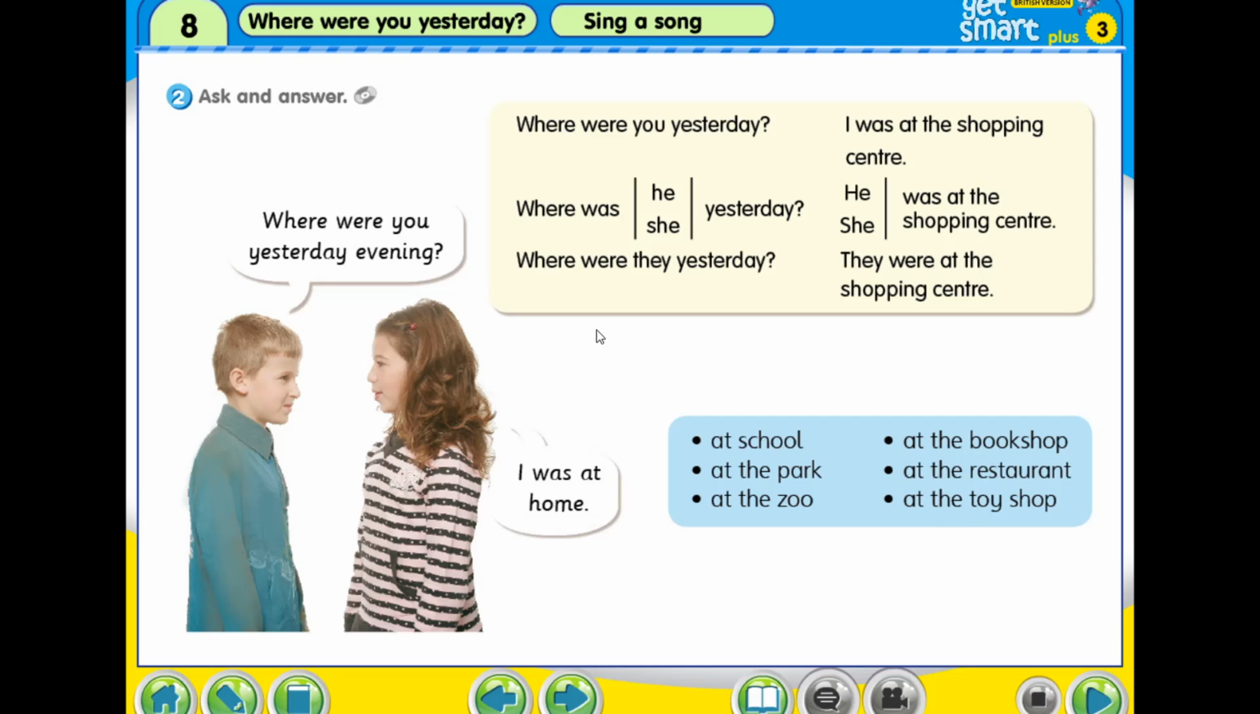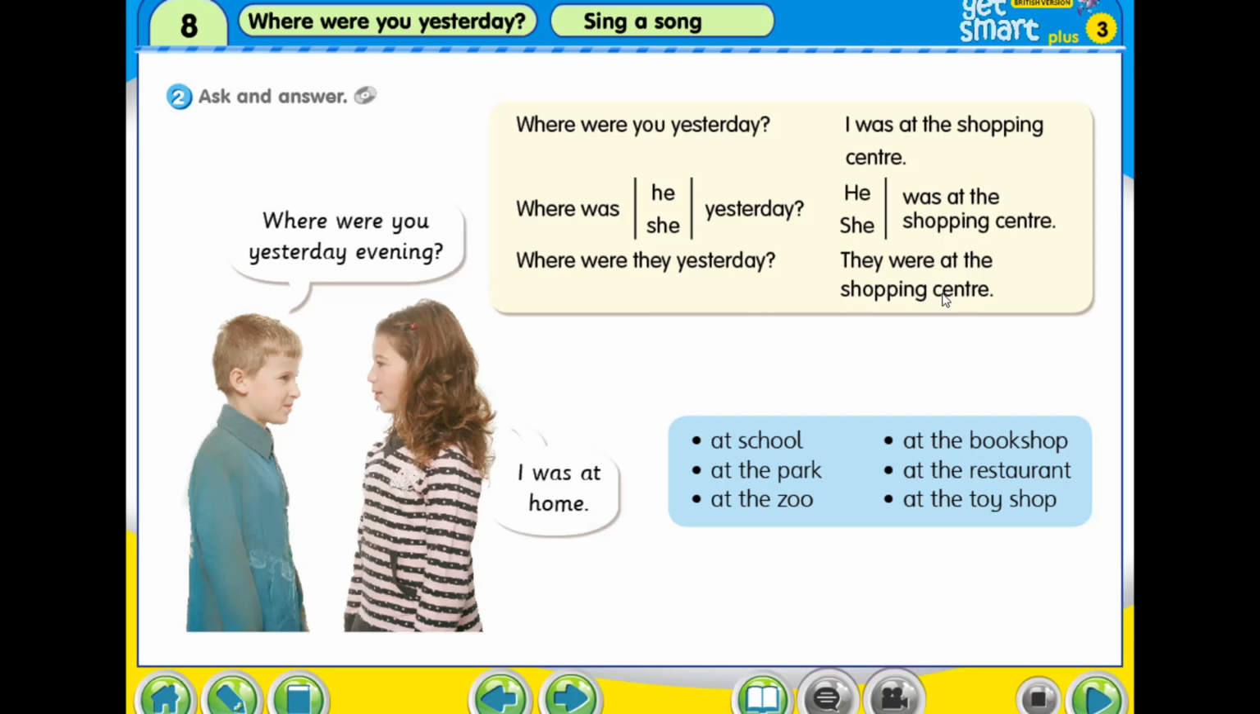Okay, are you following? Now we come to this. Instead of you, he, she, we are going to ask they. Where were they yesterday? They were. Okay, ready? We read together. I count 3 and then we start. 3, 2, 1. Where were they yesterday?